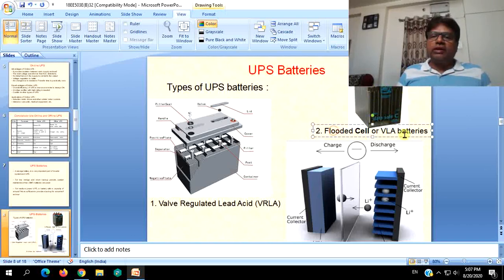It is called flooded cell because sufficient liquid electrolyte is used so that all the plates are immersed inside the electrolyte.